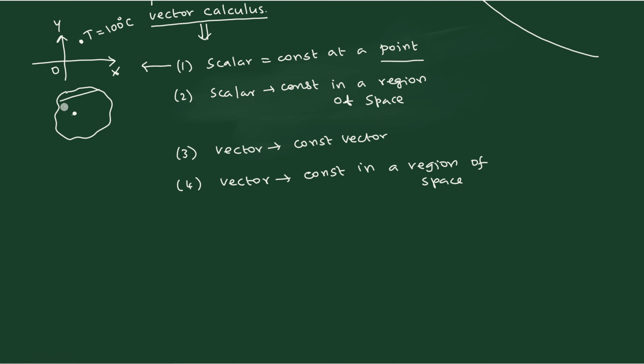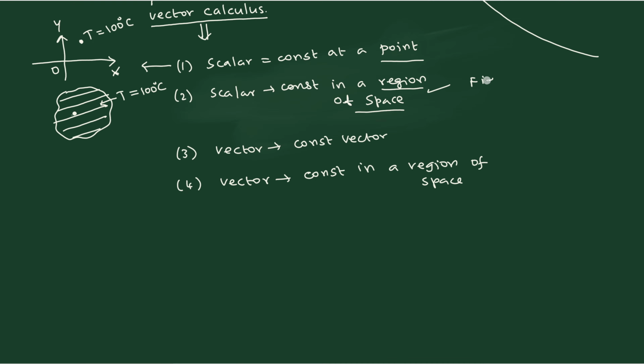This entire region is maintained at a constant temperature. We say that everywhere inside this you maintain a temperature equal to 100 degrees centigrade. So this is the example of the second one, where you say the region of space.